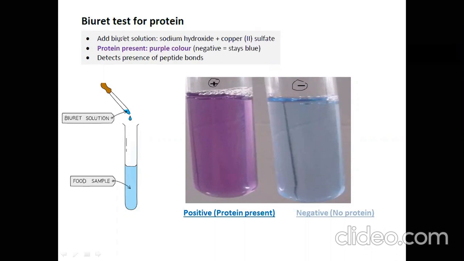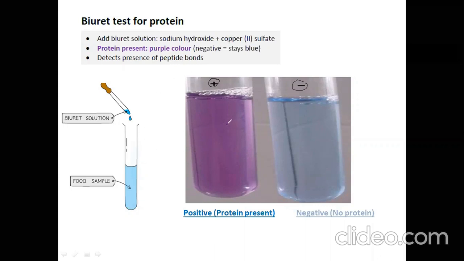So this is one protocol, where we collectively add Biuret solution, and there is another protocol we can also follow. Take the unknown sample, add sodium hydroxide to it and shake so that it mixes, and after that add 1 or 2 or 3 drops of copper sulfate to that solution.